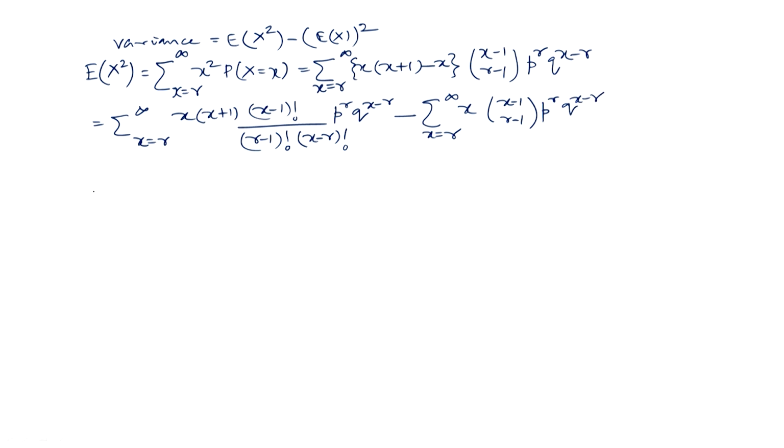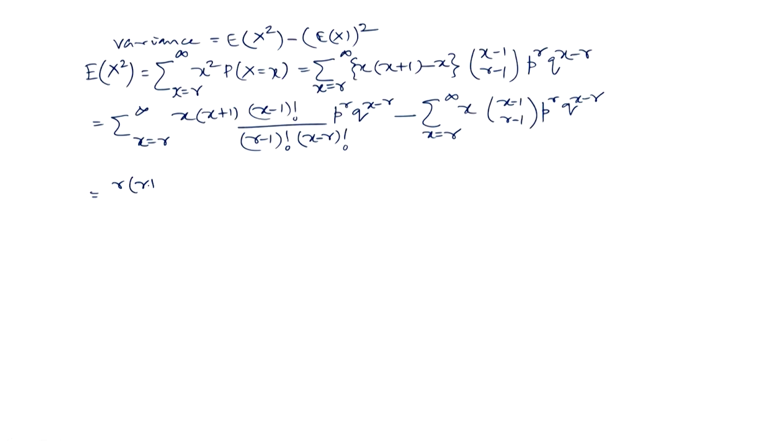Now, what will happen is this x plus 1 into x can be absorbed in x minus 1 factorial, and we will have x plus 1 factorial. And this r minus 1 factorial we can make it as an r plus 1 factorial by multiplying and dividing by r plus 1 and r. So, we multiply by r and r plus 1 and divide by r and r plus 1, and then I write it as sigma x equal to r to infinity x into x plus 1.